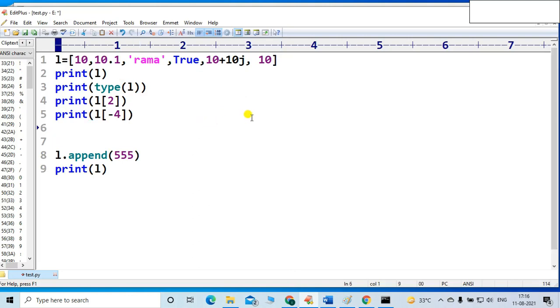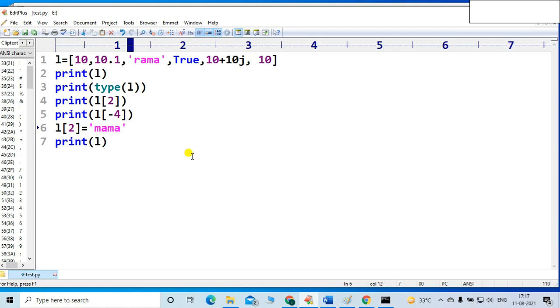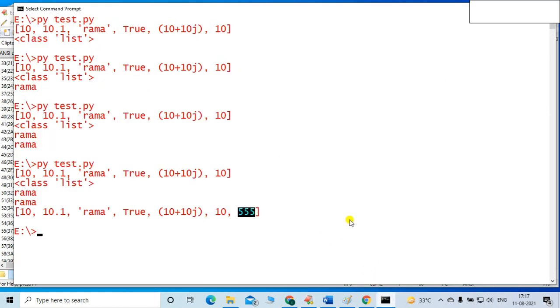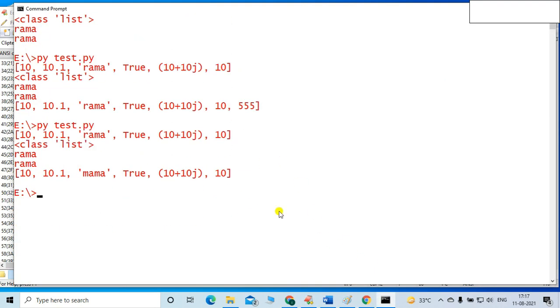So what I will do: L of index 2. Rama's location is index 2. L of 2 is equal to Rama. I want to replace this word Rama with Mama. Let me check. I want to replace Rama with Mama. Is it possible or not? Let me check. You can see, yes, it is possible. In the middle I can.